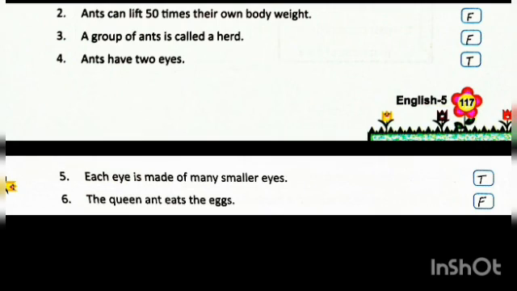5. Each eye is made of many smaller eyes. That is also true. The queen ant eats the eggs.